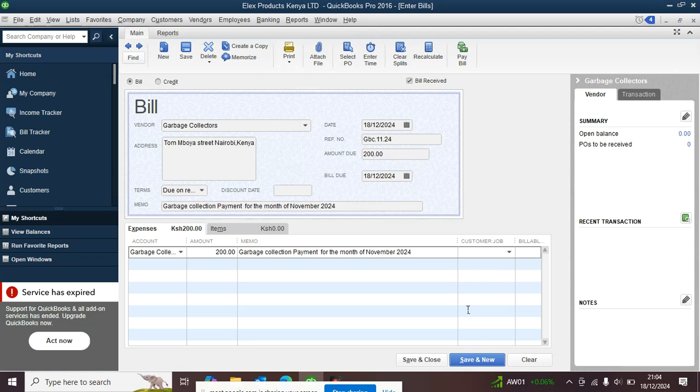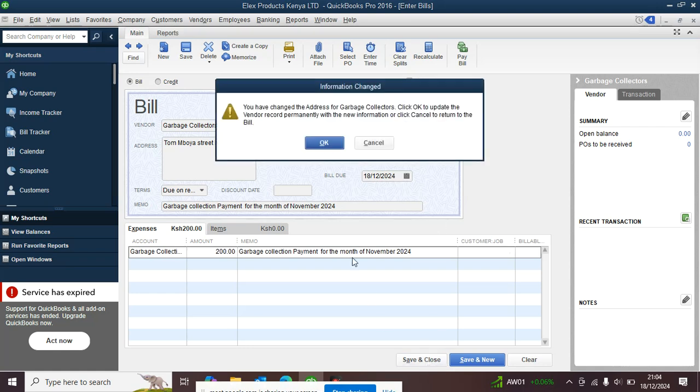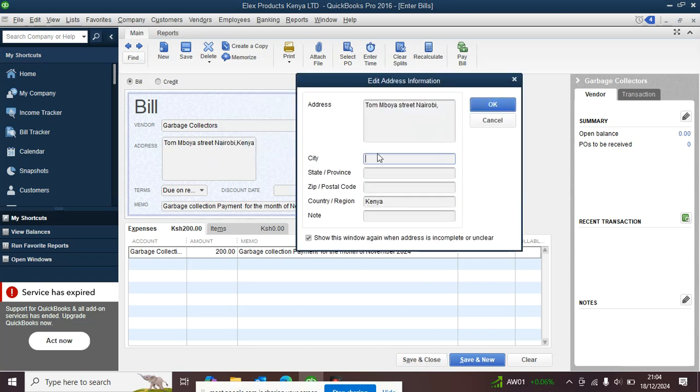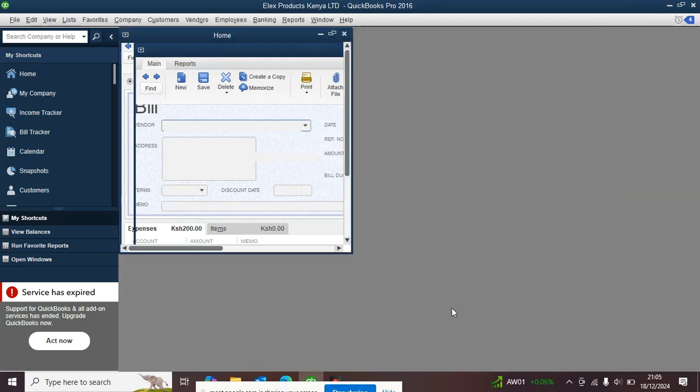I'll talk about this later. That is customer job. We are going to fill this later, even billable and so forth. But in the meantime, that is how you correctly record the bill. So I am going to record it like that. Tomboya Street is in Nairobi.